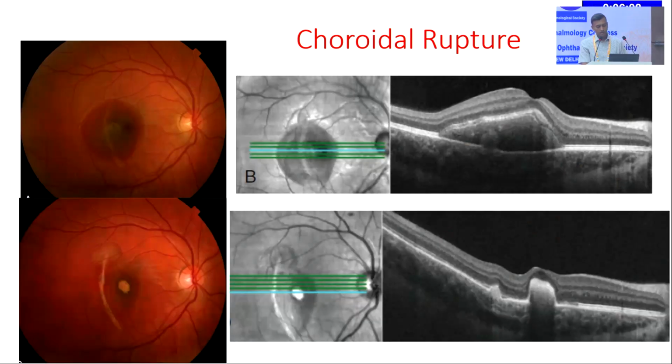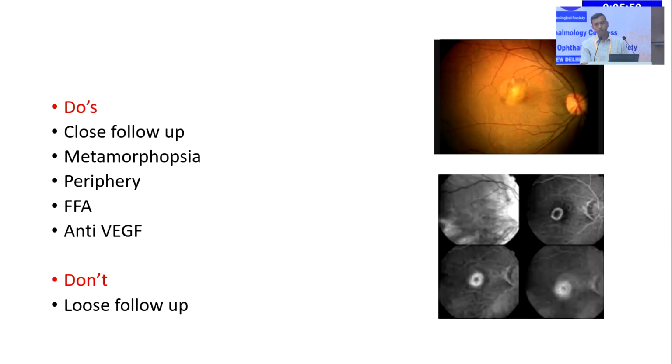So if you see this OCT, this is the choroidal rupture along with subretinal hemorrhage, and if you follow this RPE, you can see a focal break in the RPE. So this can be a source of choroidal neovascularization later in life. Similar case, you can see a break in the RPE over here, which can lead to choroidal neovascularization. So always we have to maintain a close follow-up of this patient for development of choroidal neovascularization.